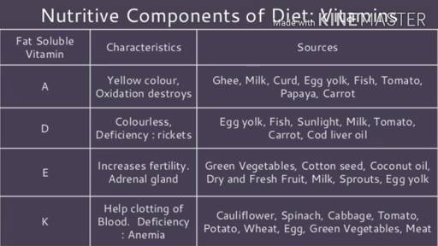So, these all are the sources of vitamin D. Now, we will talk about vitamin E. Vitamin E is helpful in increasing fertility among men and women. Its deficiency causes the death of the child in the womb of the mother.